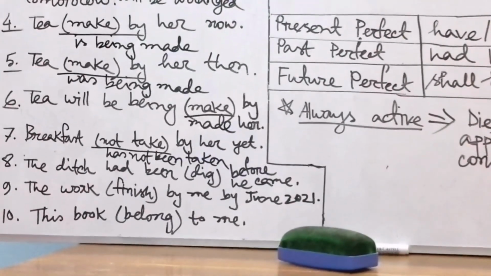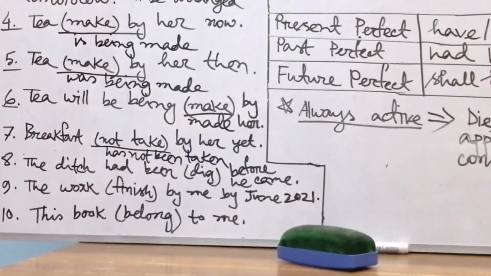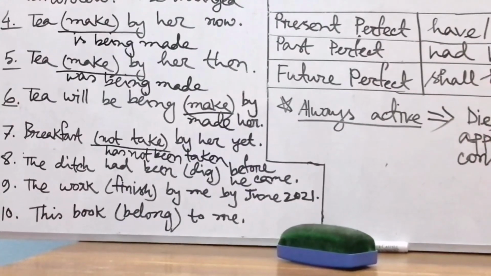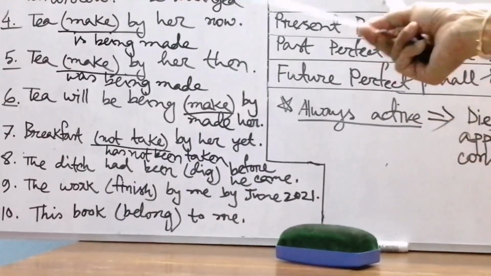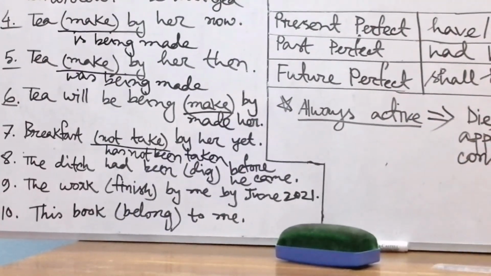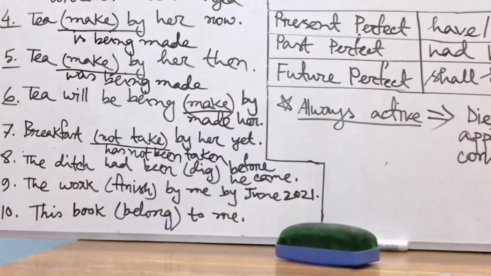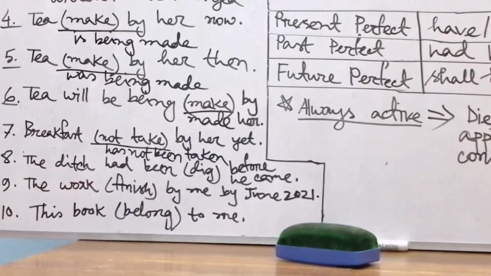But here we see that the ditch had been dig, okay, by somebody, by a person. So here we see that once again object has taken the place of subject. So this sentence will follow the structure of passive voice of past perfect tense. Okay, and now we will learn what is the passive structure of past perfect tense. Yes, had been plus V3.